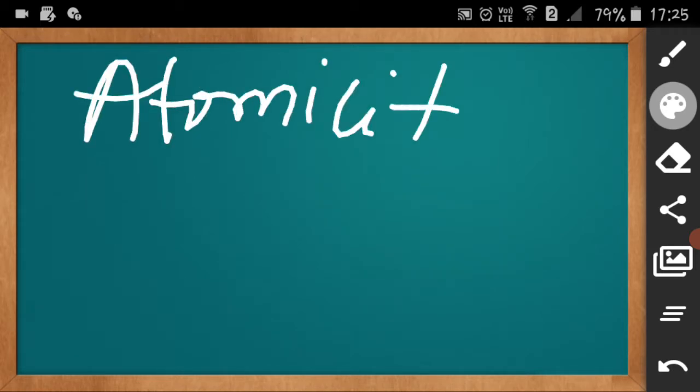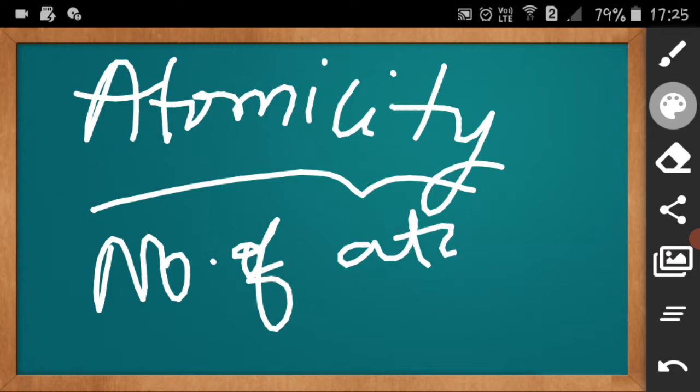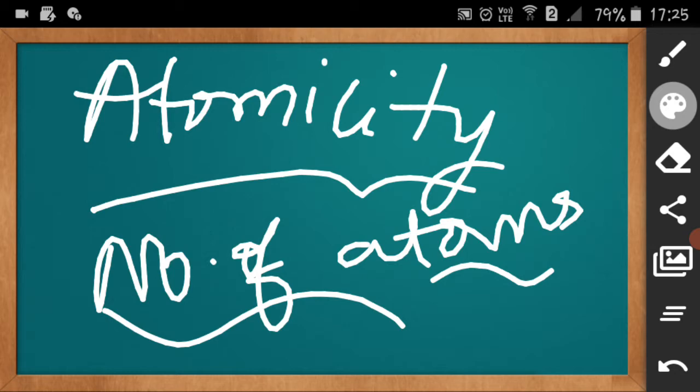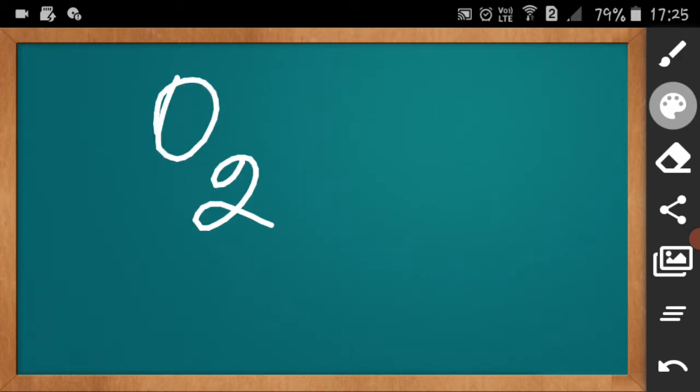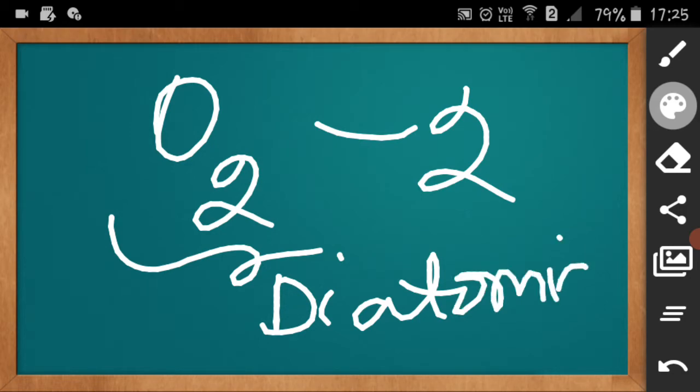Now coming to next: what is atomicity? Have we ever heard this word, atomicity? Atomicity is the number of atoms present in a molecule. Suppose we take oxygen, O2. Here how many atoms are present? Two atoms, so we say this molecule is diatomic.